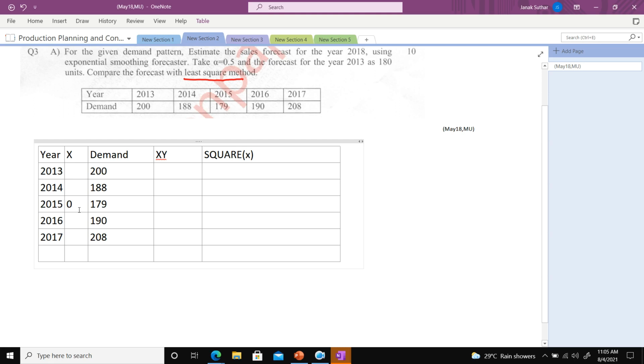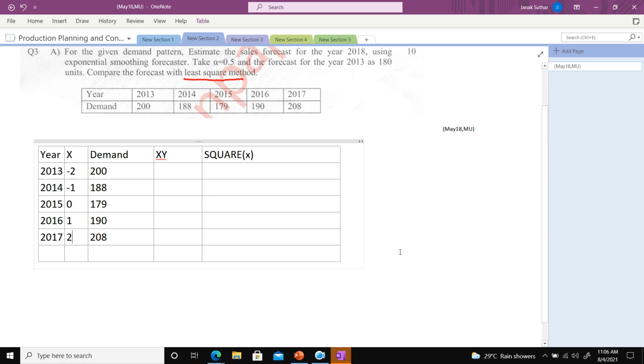You have one table available with past data. Suppose 2013 to 2017 data is given, so you need to assume the 0 value at the mid year. Here the mid year is 2015, so there I put 0. Are you getting my point where I need to keep 0?